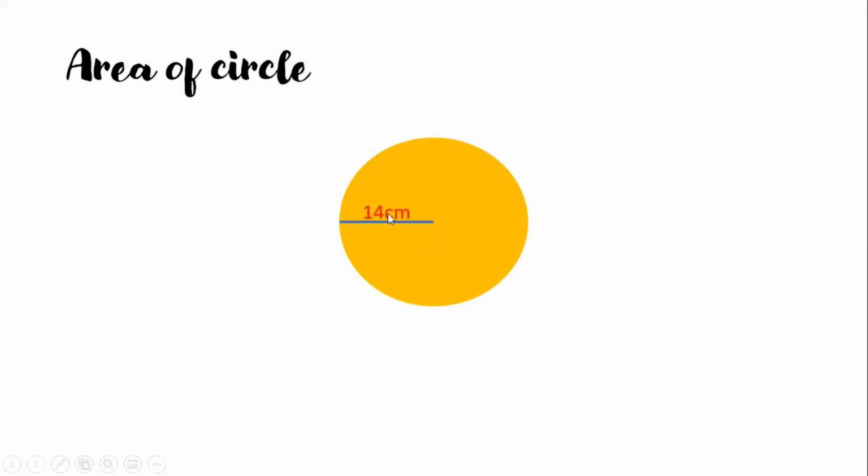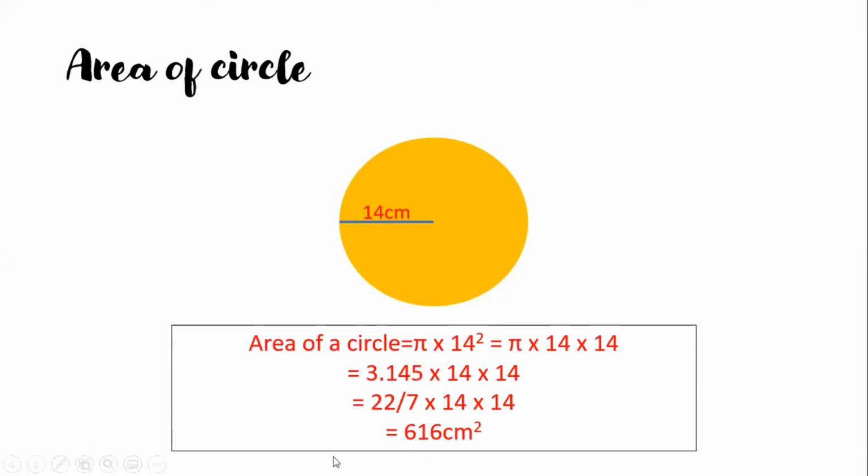Next, area of a circle. If this radius is 14 cm, what is the area? Area of circle is pi times 14 square, pi times 14 times 14, or 3.145 times 14 times 14, or 22 over 7 times 14 times 14. Its answer is 616 cm square. If you have a calculator, you can use it. If you don't have a calculator, then you need to calculate it out.